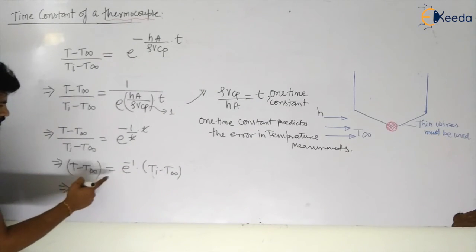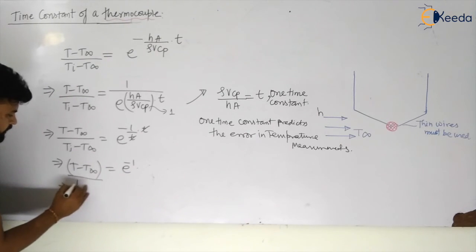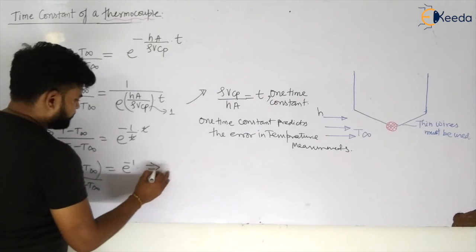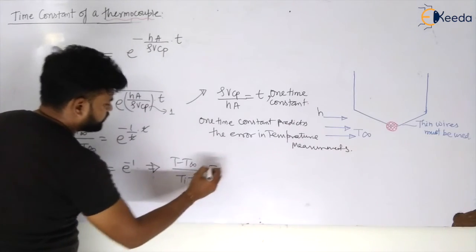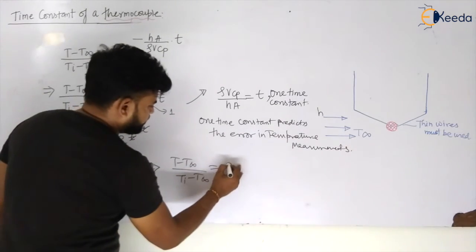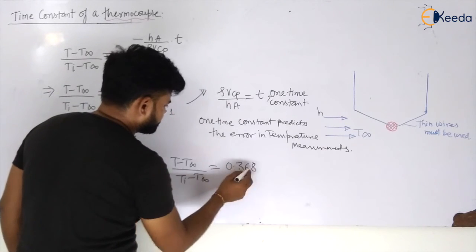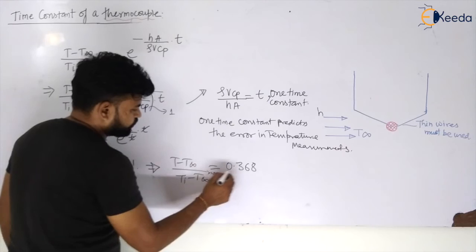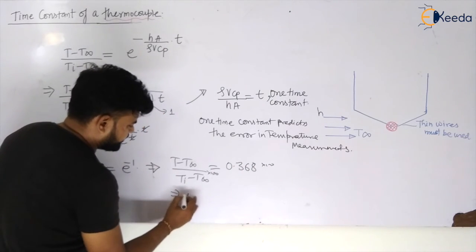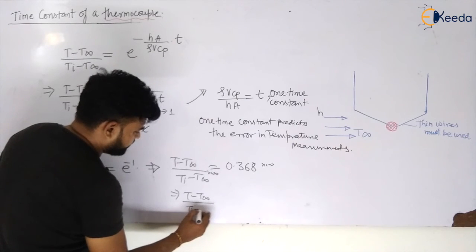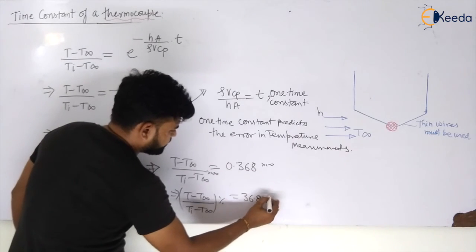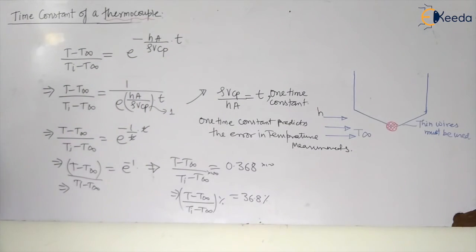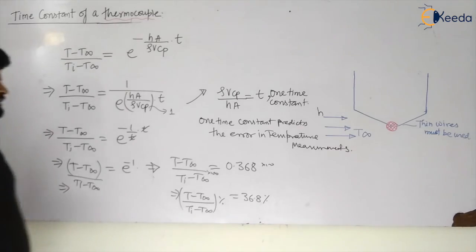So my dear students, this will become (T − T∞)/(Ti − T∞) = 0.368, or if I multiply by 100 on both sides, it is 36.8%.